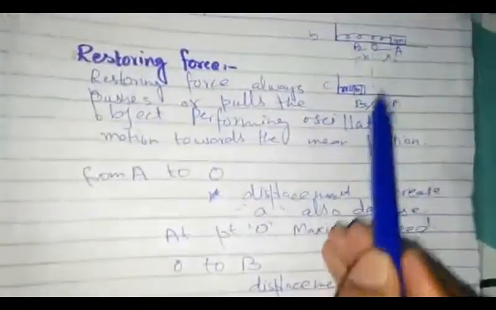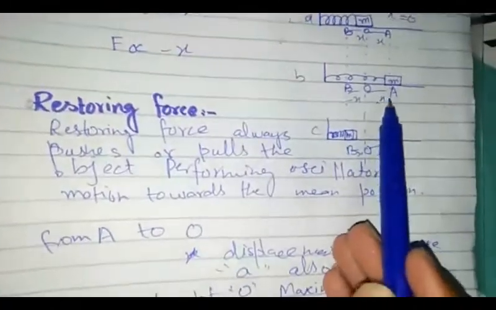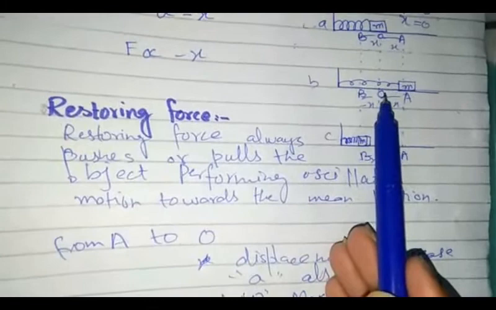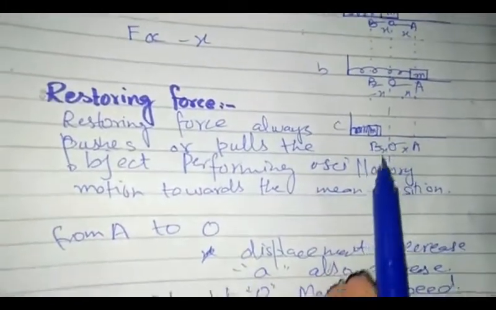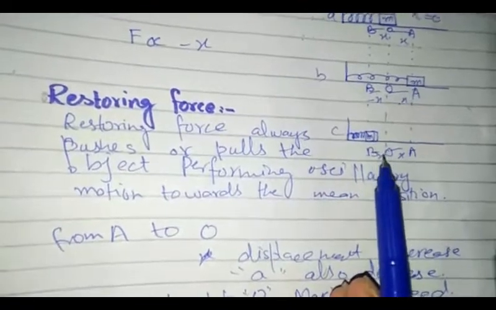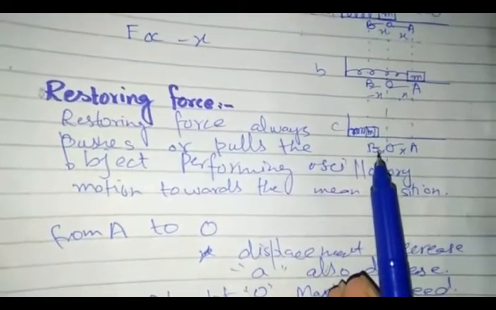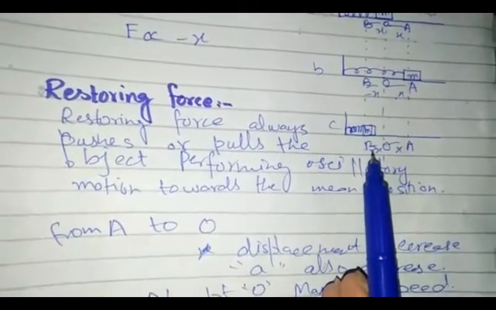So students, when the object moves from A to O, its acceleration decreases but speed increases. At point O, the object does not stop due to inertia, and then it will move towards point B. As the object moves from point O to B, its displacement increases and acceleration also increases, but its speed decreases.